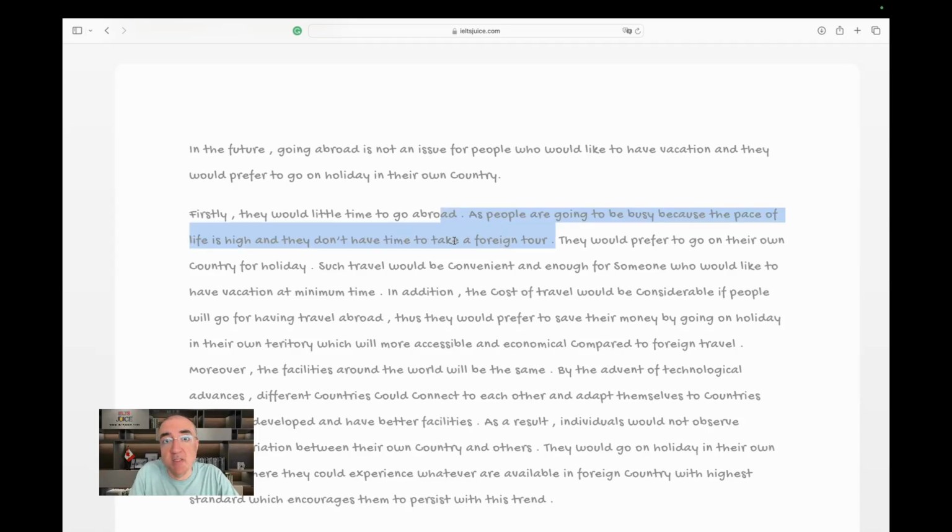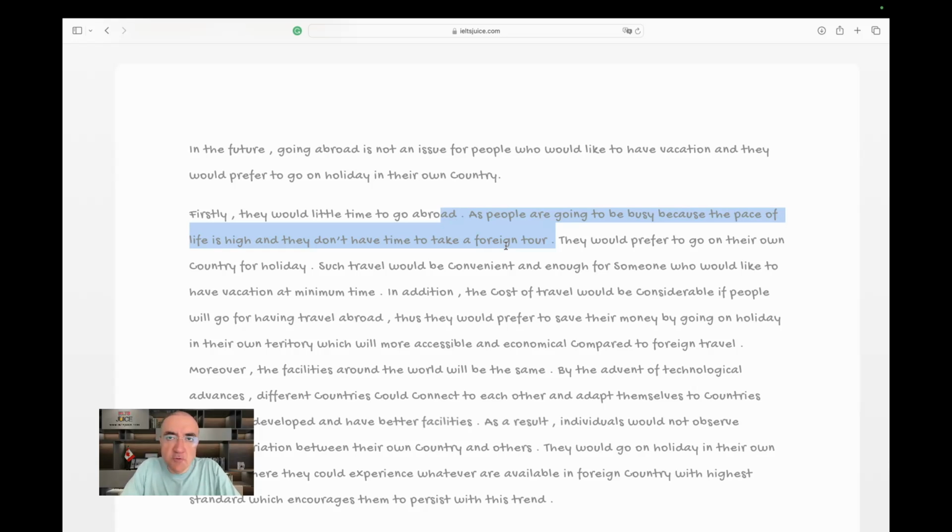this is not a very good topic sentence, because you are telling me the problem and the reasons and everything in the first sentence. Then I read it all and I say, yeah, people will be busy in their life and they will not take a foreign tour. Okay, thank you. I don't have any other questions.